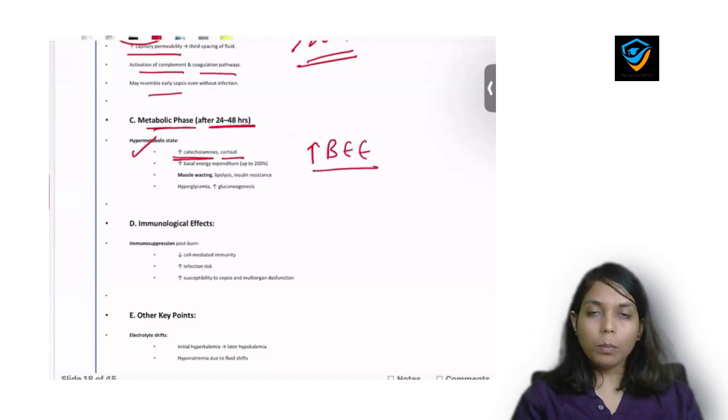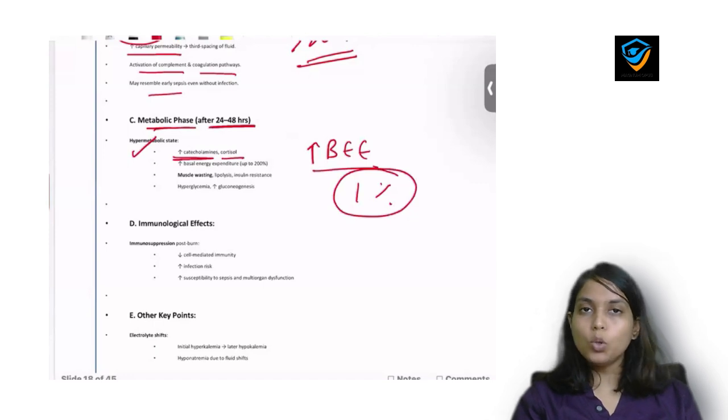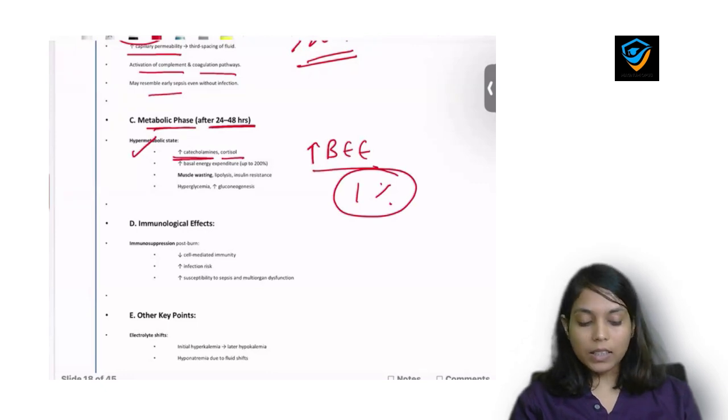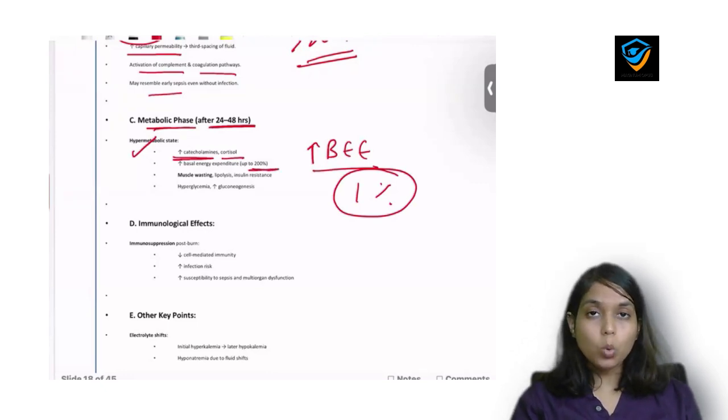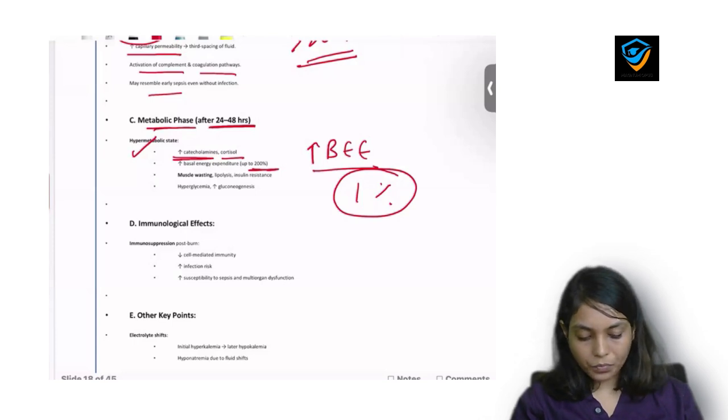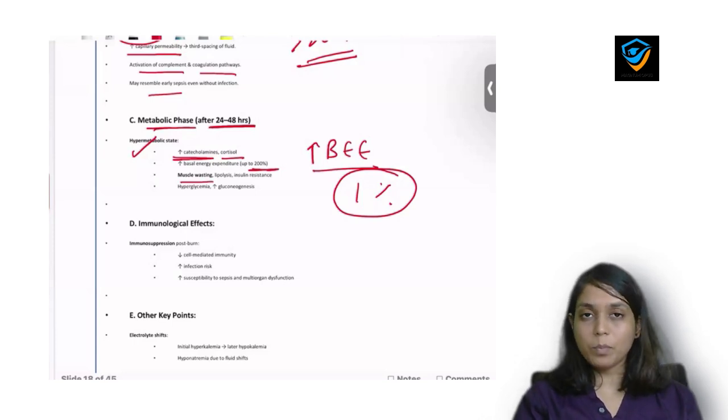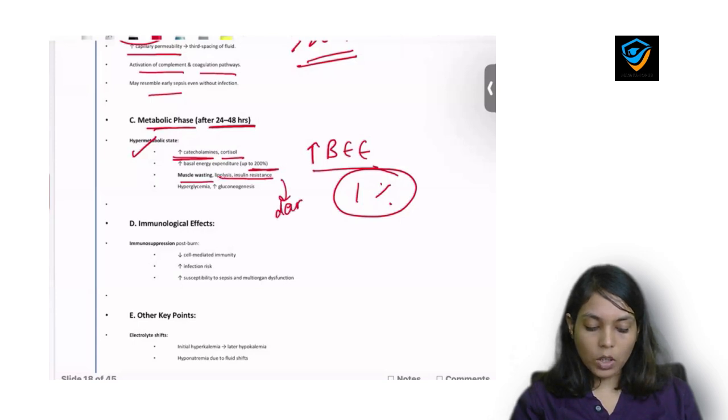If a normal person requires 1% of energy to breathe, to walk, to do day-to-day life activities, then in case of burn, body will need more energy to compensate what happens around it, and that is the reason there will be increased basal energy expenditure to more than 200%. Okay, there will be muscle wasting as patient is having damage to deeper muscles.